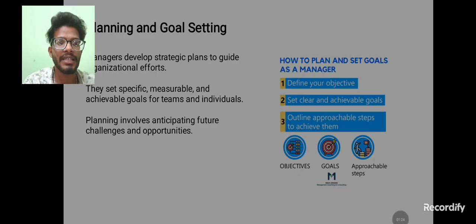Next, second one is set clear and achievable goals. For reaching the goal, I need to set a path or a way. I need to clear that way. Next, third one is outline approachable steps to achieve the goals. What are the methods or strategies to reach that particular goal? That comes under step three. So, objectives, goals, and approachable steps.